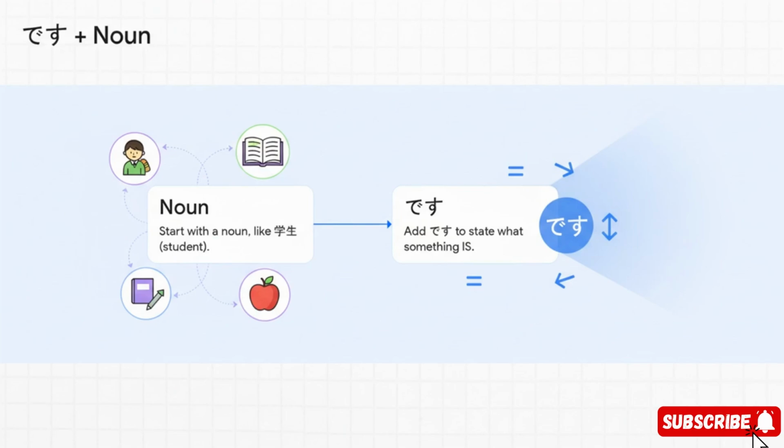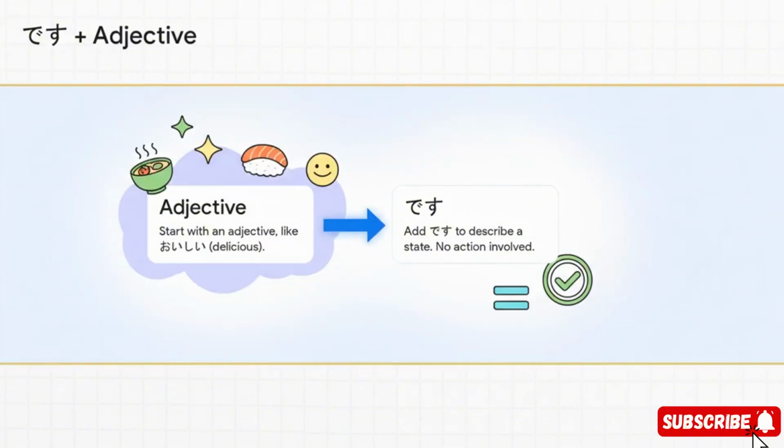For example, I am a student. It also hooks onto adjectives to describe things. For example, it is delicious. No action, right? Just a state.